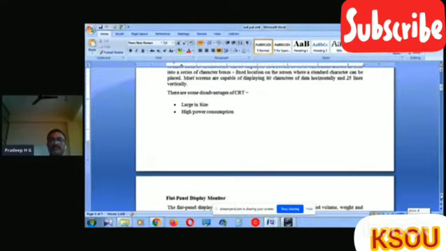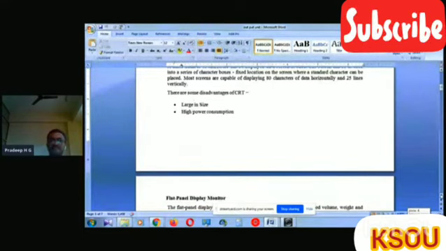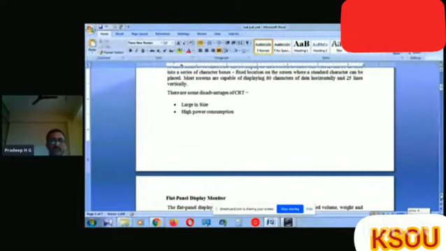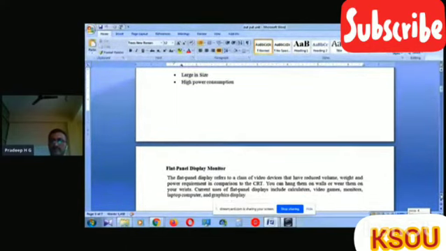Most screens are capable of displaying 80 characters of data horizontally and 25 lines vertically. There are some disadvantages of CRT: large size and high power consumption.